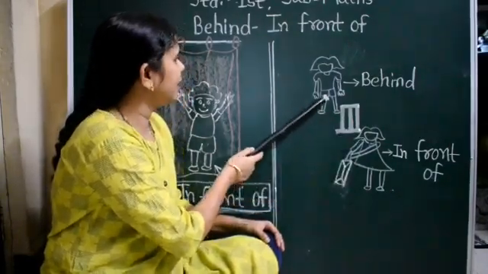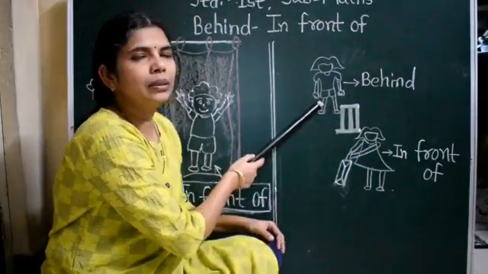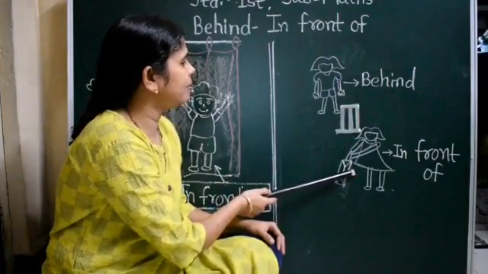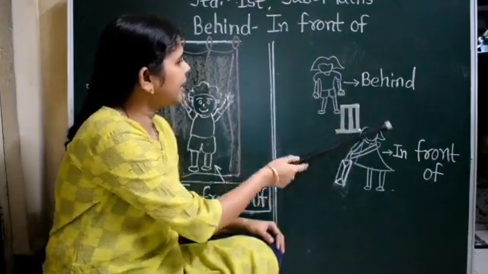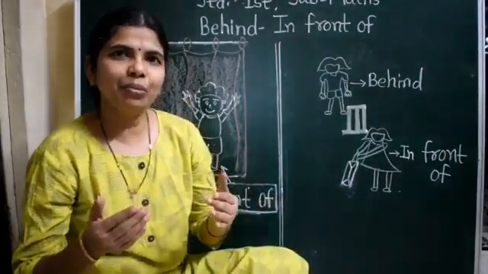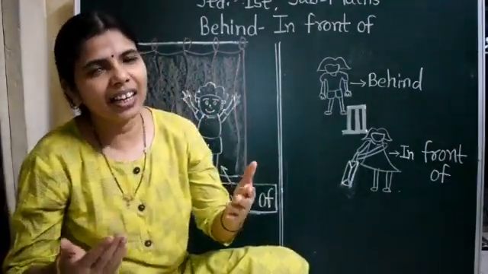Behind and in front of. So children, behind means पीछे and in front of means आगे.